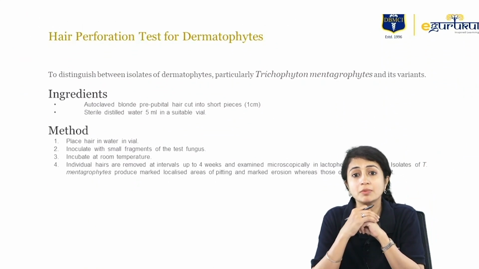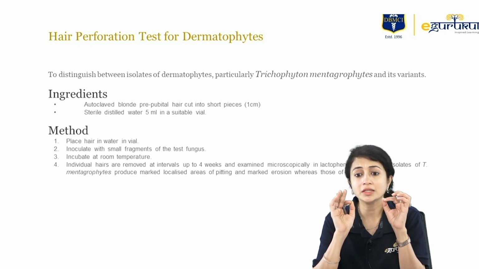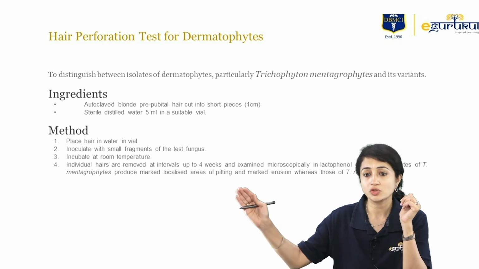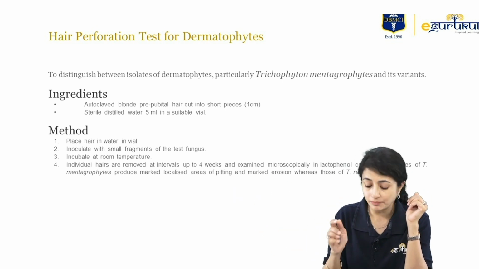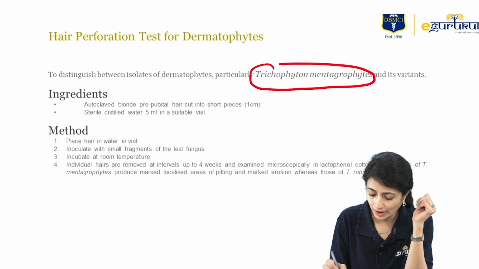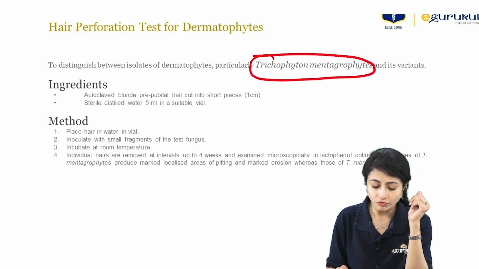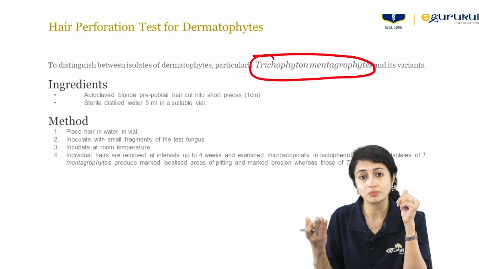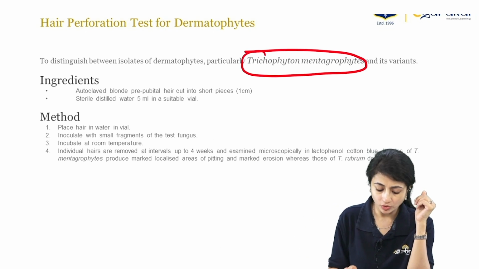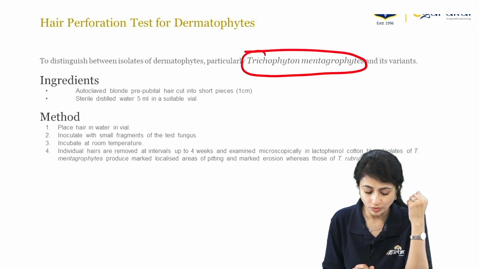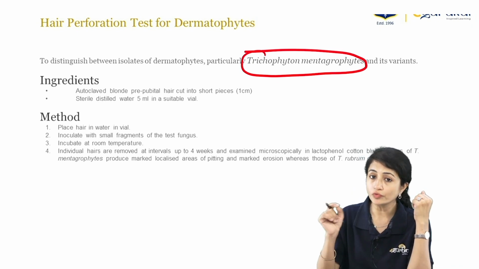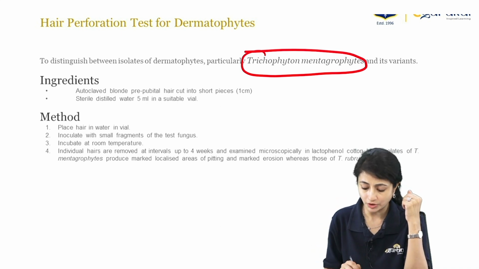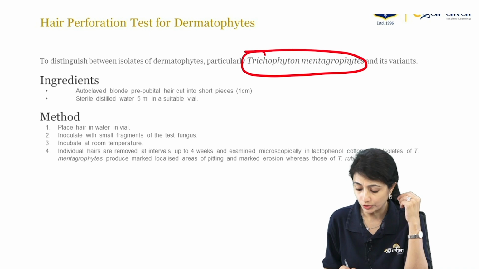Now you must have studied about the hair perforation test, that this is usually used to distinguish between various isolates of dermatophytes and in particular Trichophyton mentagrophytes. What we do is we cut short hairs from the pubic area, and then we inoculate it and incubate it at room temperature. Then we remove the individual hairs at 4 weeks and examine them under the microscope in lactophenol blue.